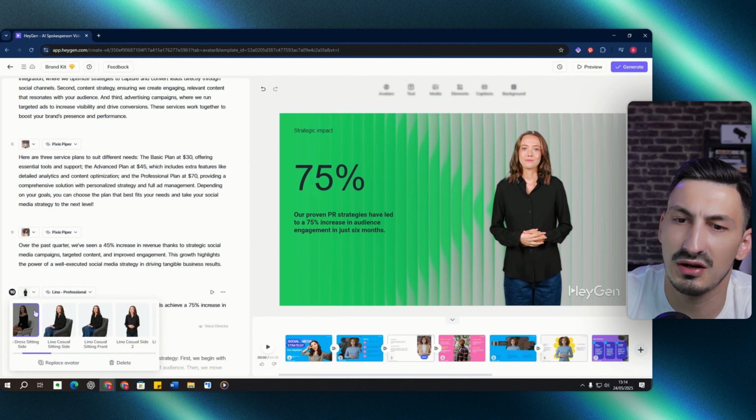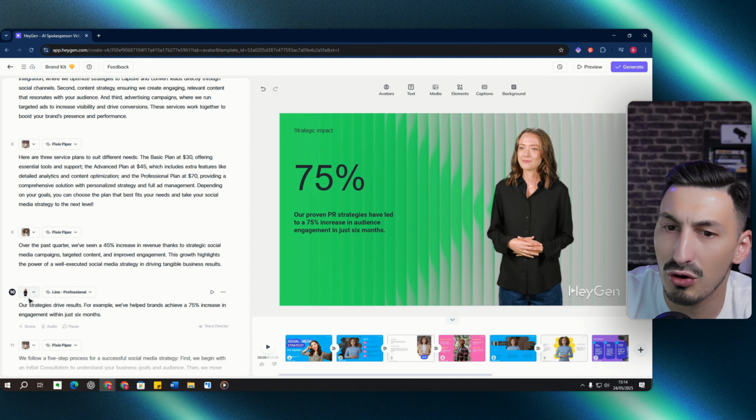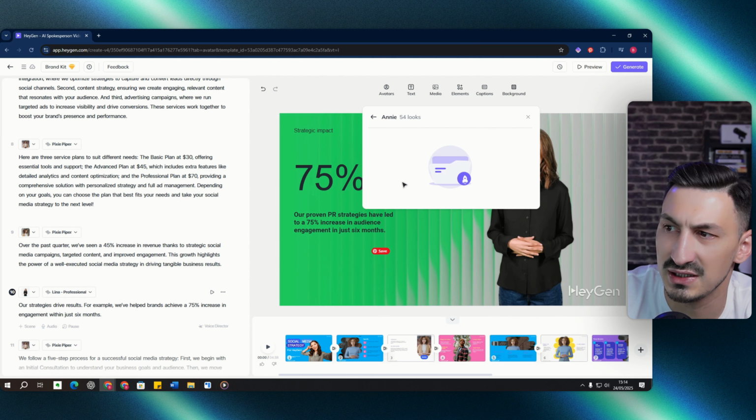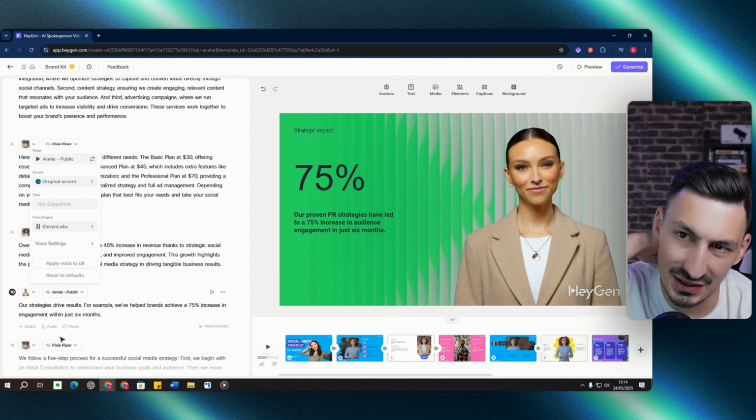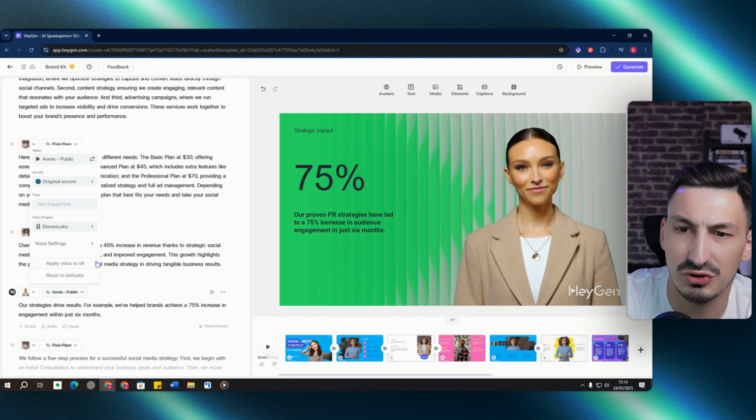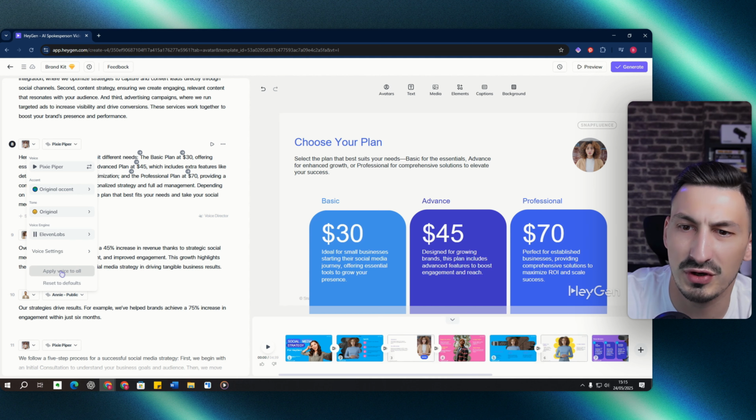Just keep in mind that you can always change the look of the avatar, or you can replace the avatar altogether. You can click replace and select a different avatar instead of the one that you are using. So let's just say this. Now that we change the avatar, the voice there changed to the avatar that we are using, but we can always change the voice to be consistent and just use the same voice. We can click on the drop down here, and then we can apply voices to all of them.